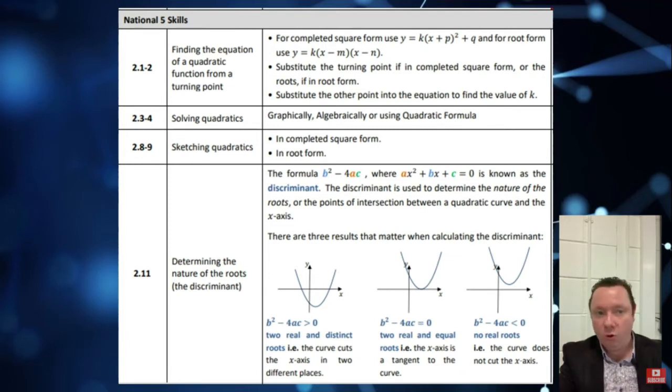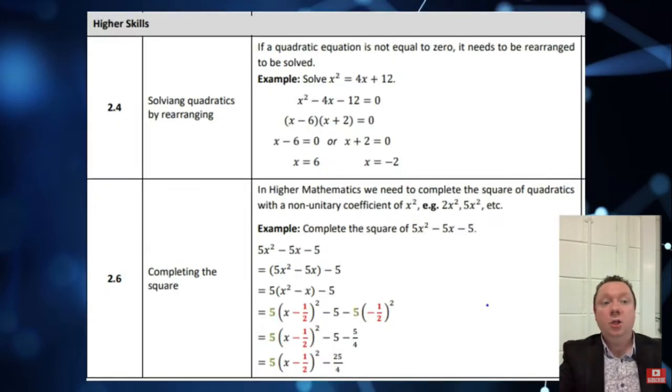You should be able to solve quadratics in any which way you can. You should be able to sketch quadratics from completed square or root form. You should be able to determine the nature of the roots and use that information to state what the nature of the roots are. You should be able to solve quadratics by rearranging and by completing the square. You should be able to complete the square when there's non-unitary x squared, so 2x squared, 3x squared, 5x squared.